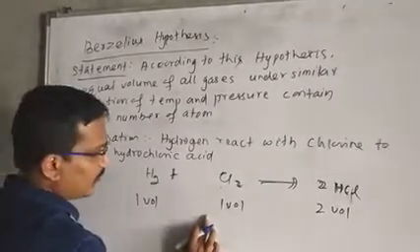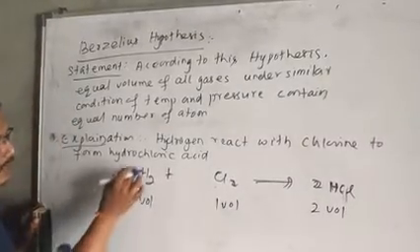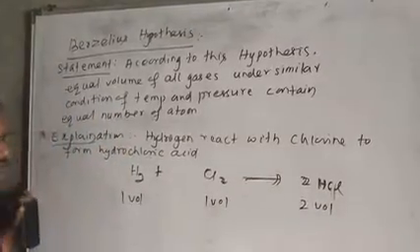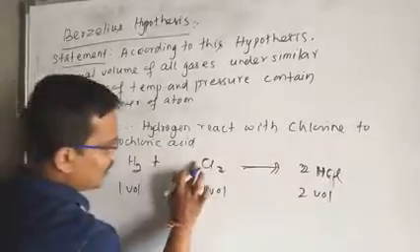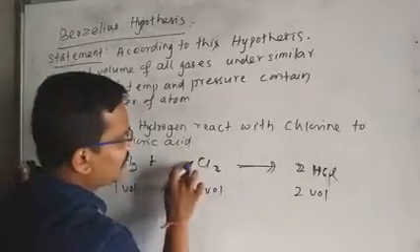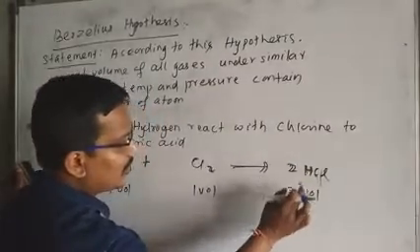It can be easily detected by knowing the coefficient of a balanced chemical equation. Here 1 is written, so 1 volume. Here 1 is written, no doubt there is no 1 shown, but we think that there is a 1, so 1 volume. Here 2 is written, 2 volume.